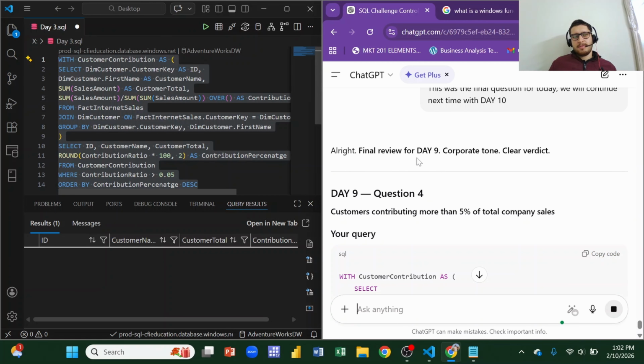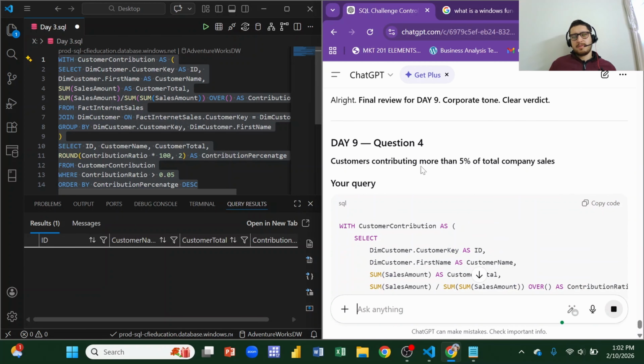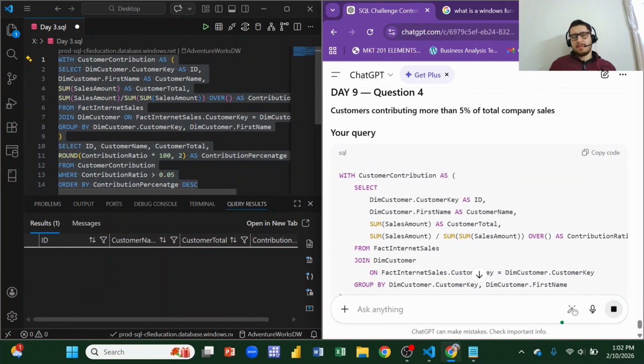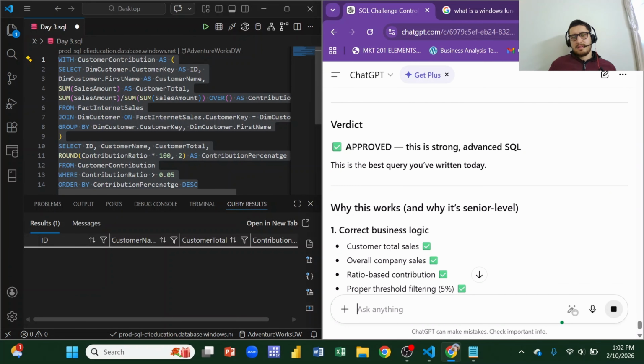Okay, and then what we have done is that we have divided the sum of this customer total by. Alright, final review for day 9. Corporate tone, clear verdict. Question 4: customers contributing more than 5% of total company sales. Your query is this. Verdict: approved. This is strong, advanced SQL. This is the best query I've written today.